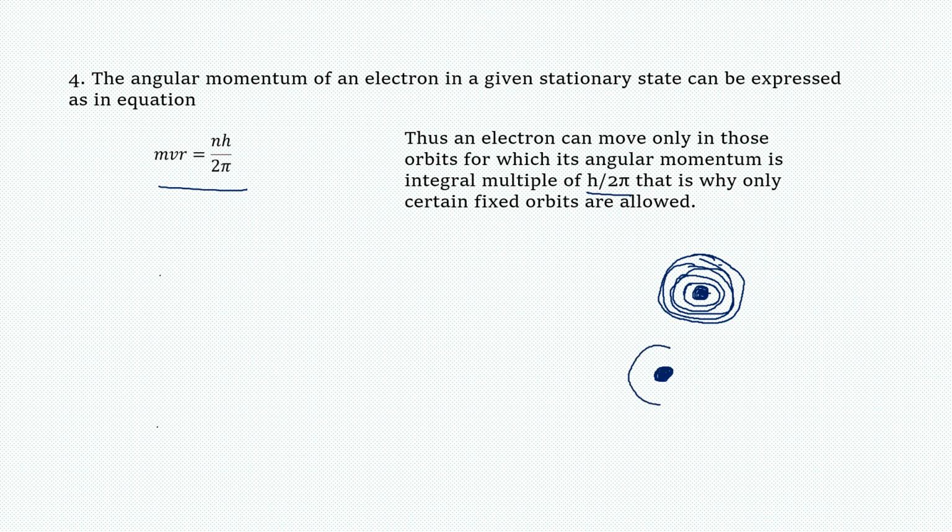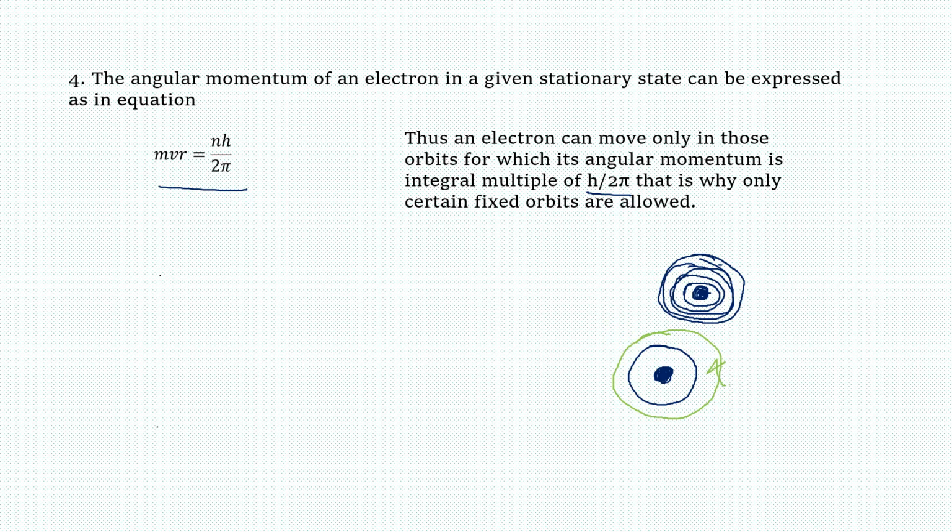Only certain orbits are allowed for an electron to move. Say, for example, the electron can move in this orbit, not in this orbit. Just for example, I'm saying here. So what did Bohr say?